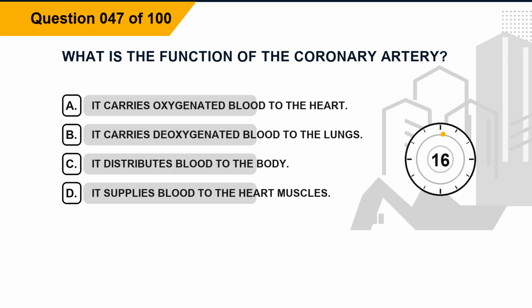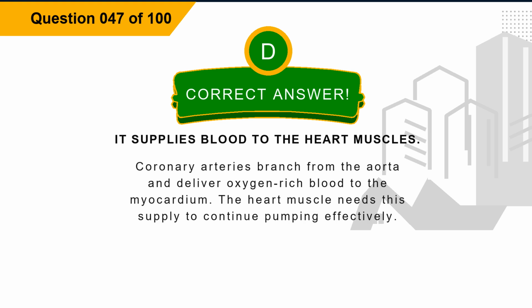Question 47. What is the function of the coronary artery? Option A, it carries oxygenated blood to the heart. Option B, it carries deoxygenated blood to the lungs. Option C, it distributes blood to the body. Option D, it supplies blood to the heart muscles. The correct answer is option D. It supplies blood to the heart muscles. Explanation. Coronary arteries branch from the aorta and deliver oxygen-rich blood to the myocardium. The heart muscle needs this supply to continue pumping effectively.